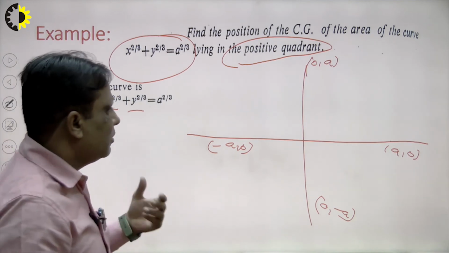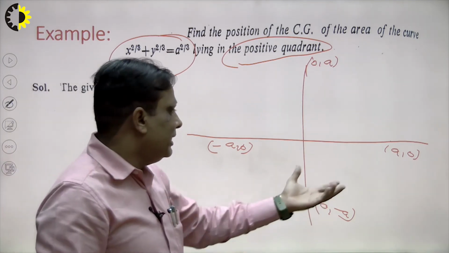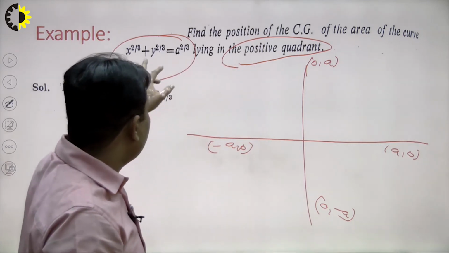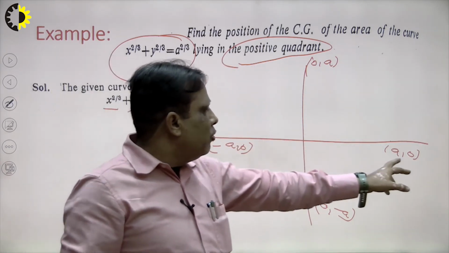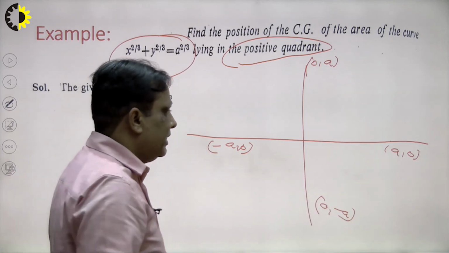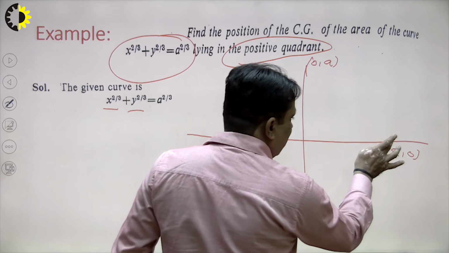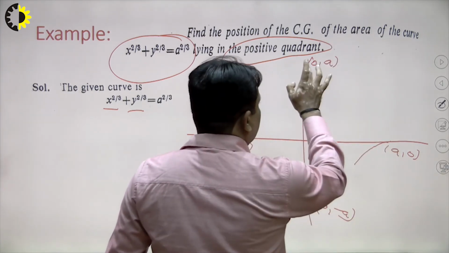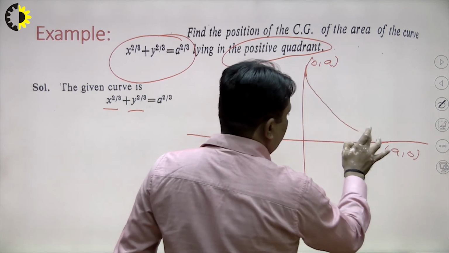So what will be the conclusion here? First of all, what will be the tangent at (a, 0)? In the previous lecture I explained the curve contains the first power, therefore the tangent at (a, 0) will be the x axis, and the curve is also symmetric about the x axis, that means the nature of the curve at (a, 0) will be a cusp. So I write here, in this way the diagram of this shape will be this.